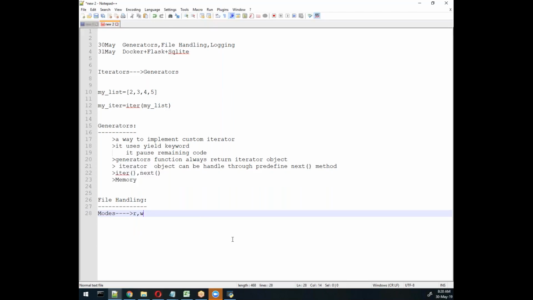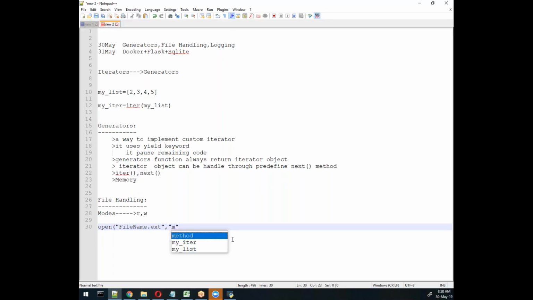We can use these modes for processing the file, and the file can be a text file or any file. There is one predefined function in Python, open, that requires two arguments. Remember, one is the file name, with extension if it has one, and then the mode. These two things you need to remember.